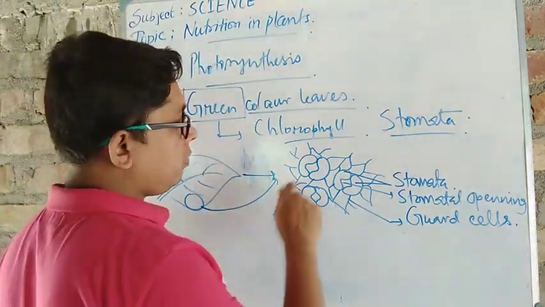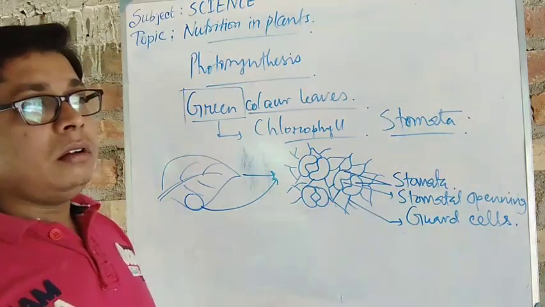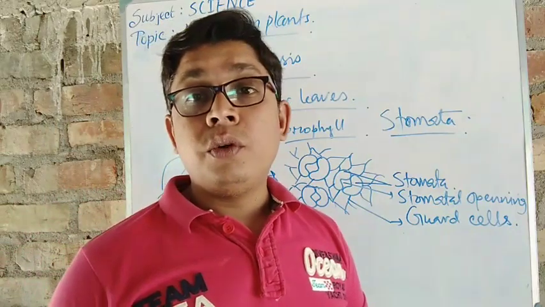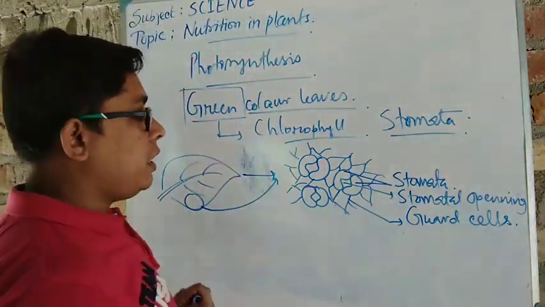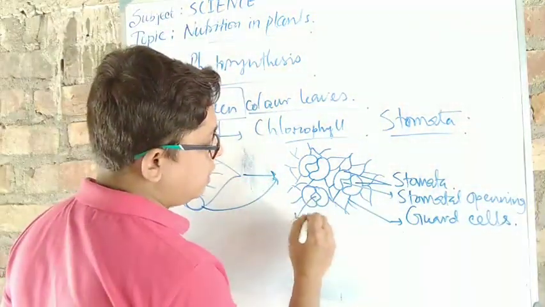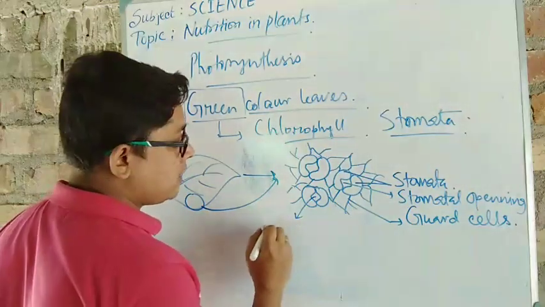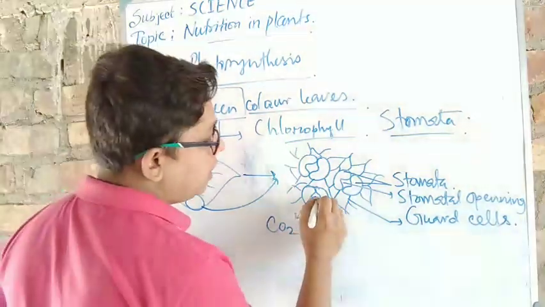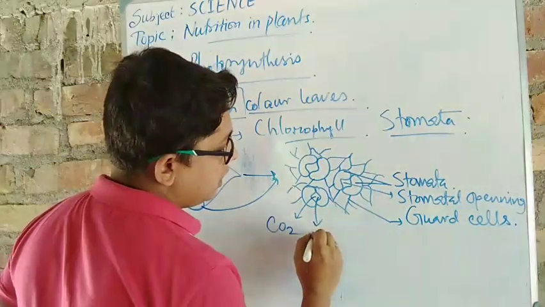Now, this is the basic part of the stomata, and the things which are taken. Suppose they need, through the atmosphere during photosynthesis, carbon dioxide gas, CO2, right? They need the sunlight here.